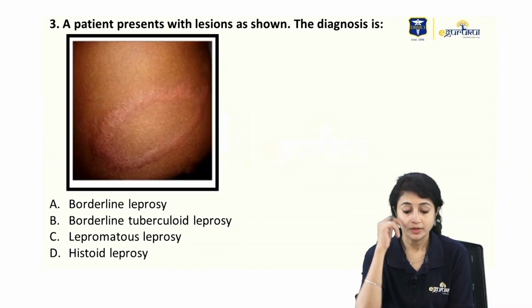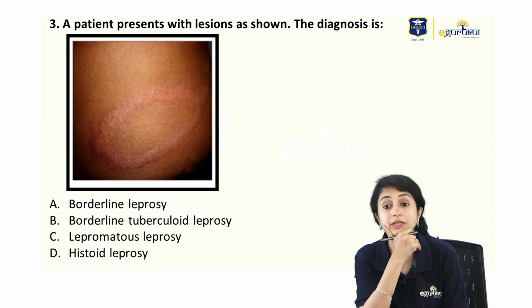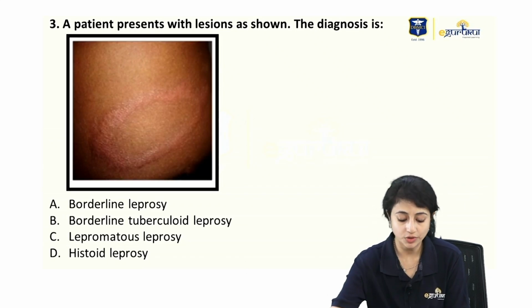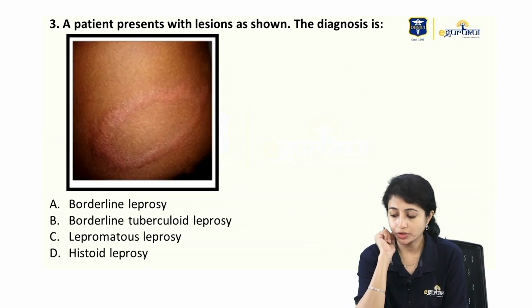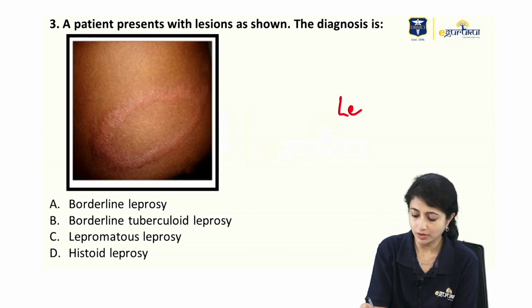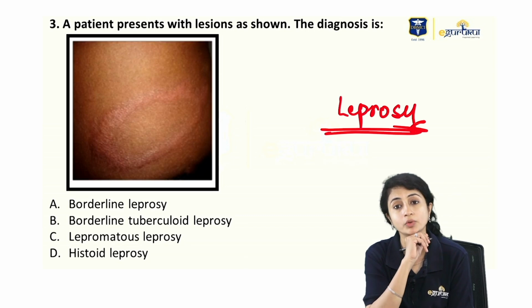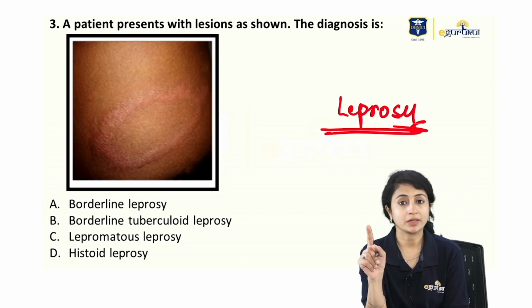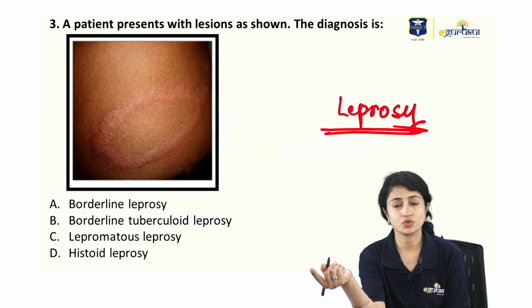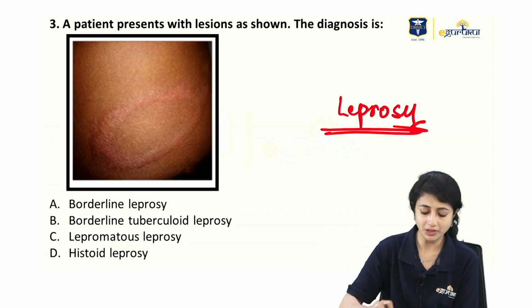Okay. This was interesting. A patient presents with lesions as shown. What is the diagnosis? So when you look at the options, you know that we are dealing with leprosy. There's no doubt about it because they've given me all options of leprosy. Now in leprosy, with each spectrum, there is a classical lesion which is described and you should know about it. So first let's see that.